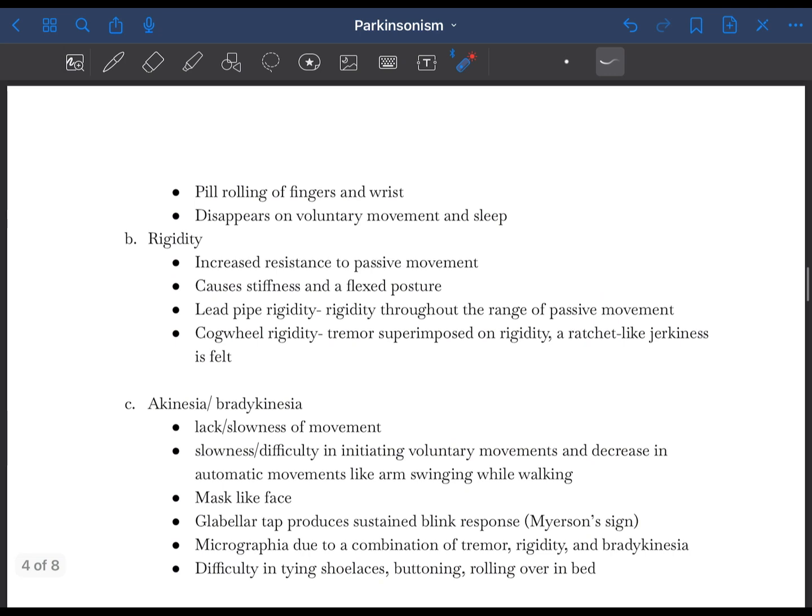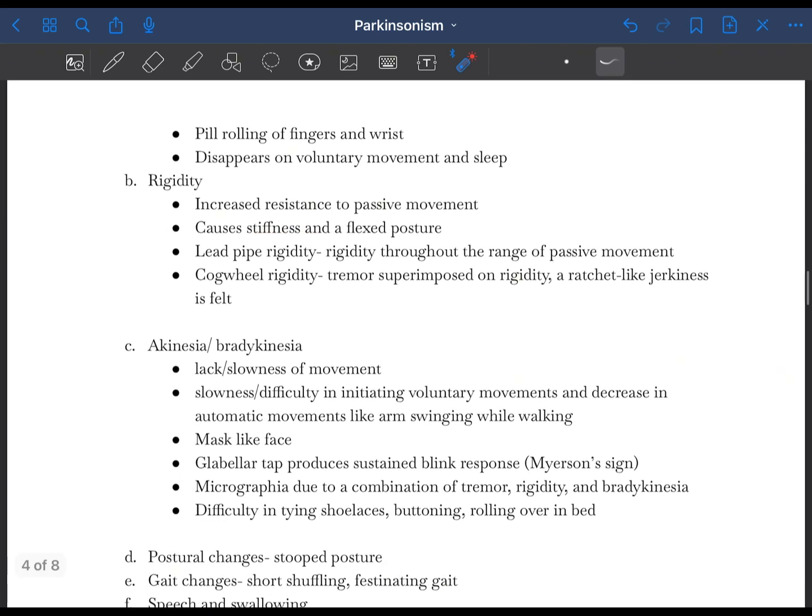Another symptom is rigidity. Rigidity refers to increased resistance to passive movement, and it causes stiffness and a flexed posture. There are two types of rigidity noted, lead pipe rigidity and cogwheel rigidity. Lead pipe rigidity is rigidity throughout the range of passive movement, but there is no tremor. Cogwheel rigidity is tremor superimposed on the rigidity, so there is a ratchet-like jerkiness felt while doing passive movement.